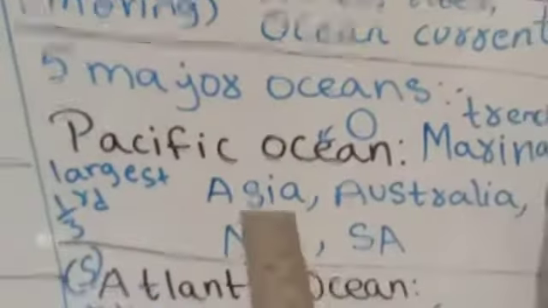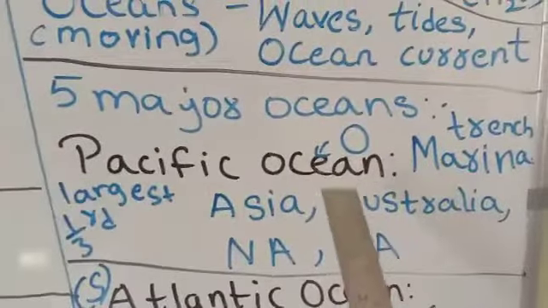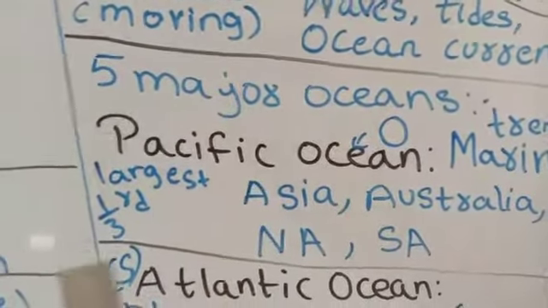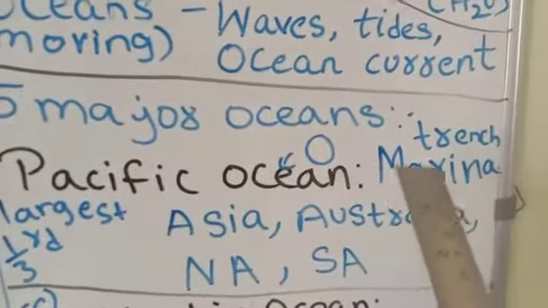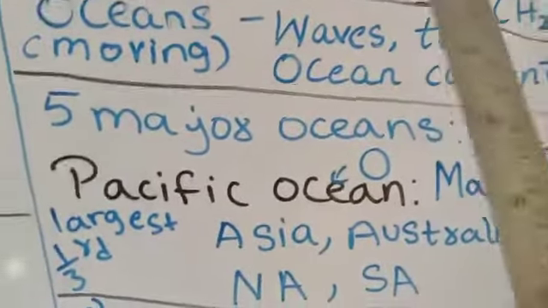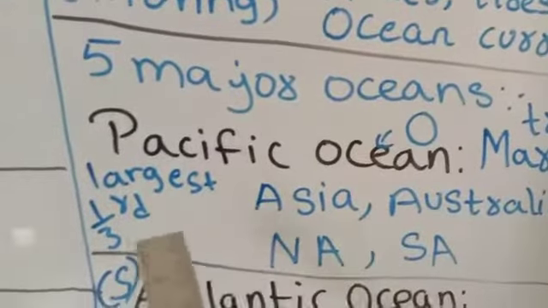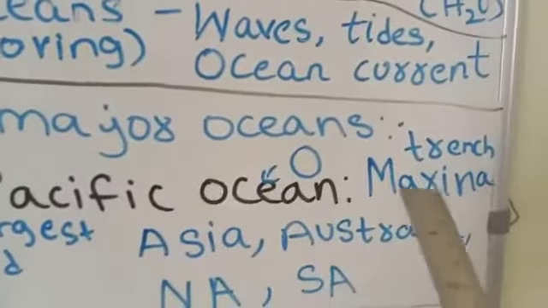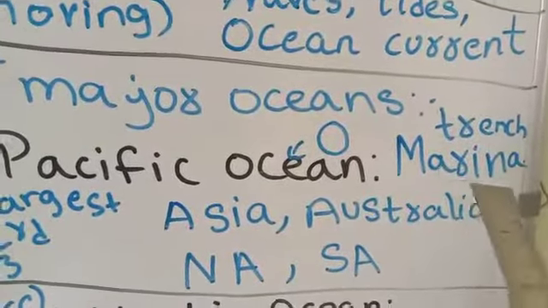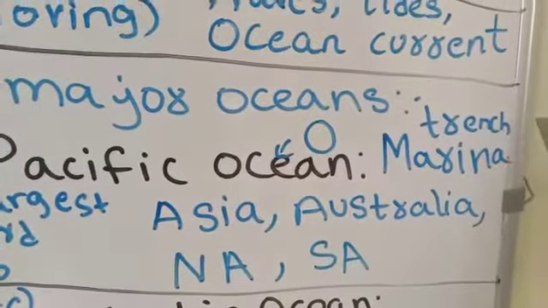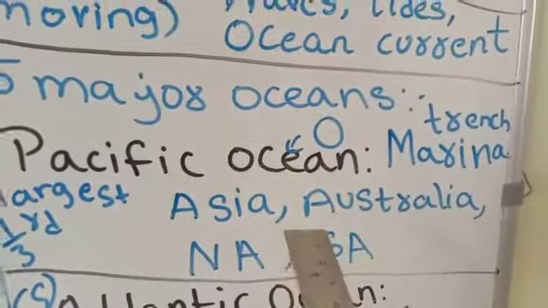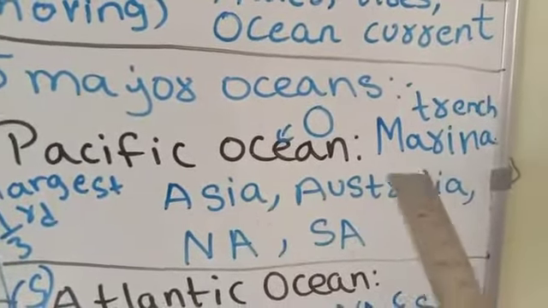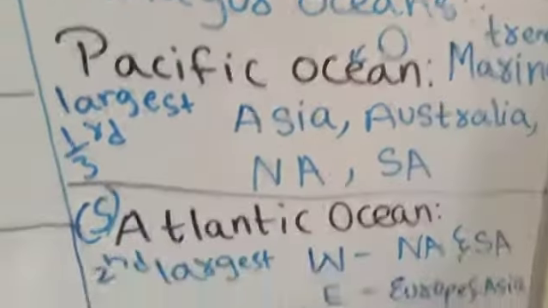First, Pacific Ocean. Pacific Ocean is circular in shape. It's the largest one. It occupies 1/3 of the ocean mass on the hydrosphere. It consists of the Mariana Trench, the world's deepest part. That's the Mariana Trench, and it is surrounded by the continents Asia, Australia, North America, South America.